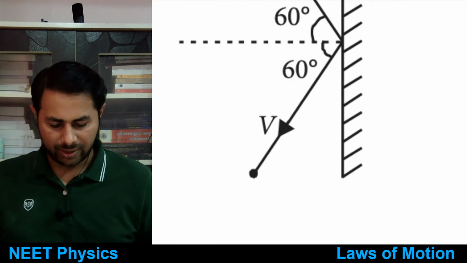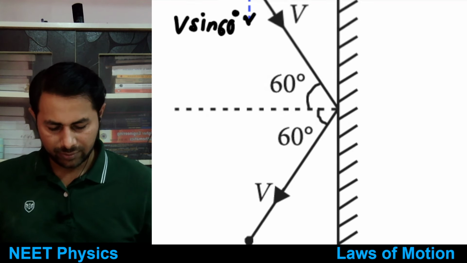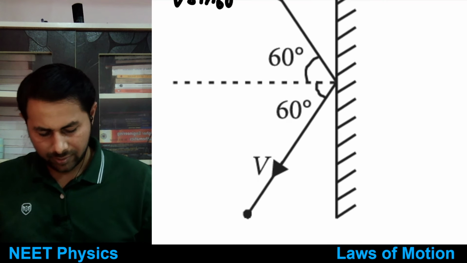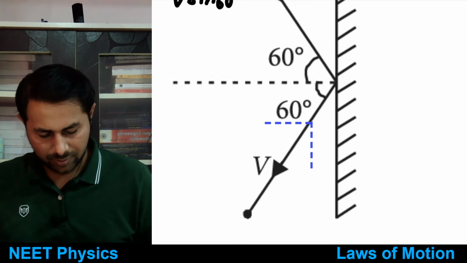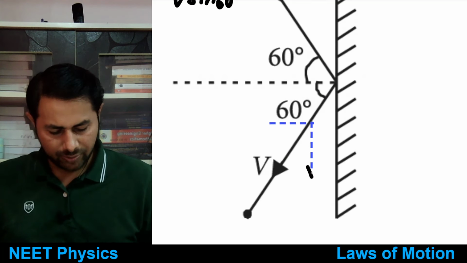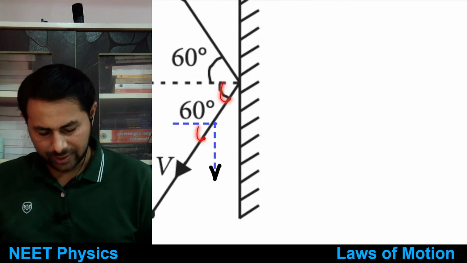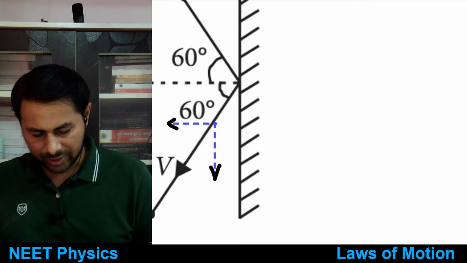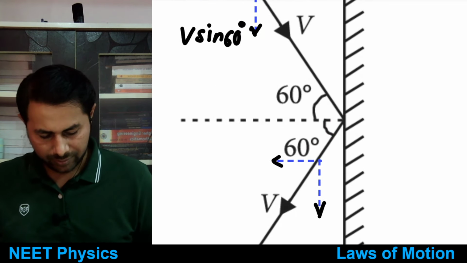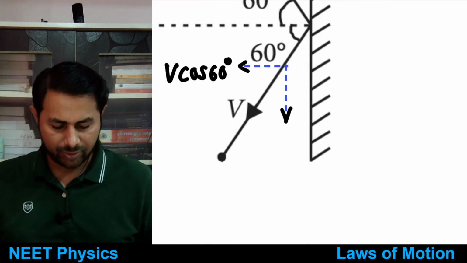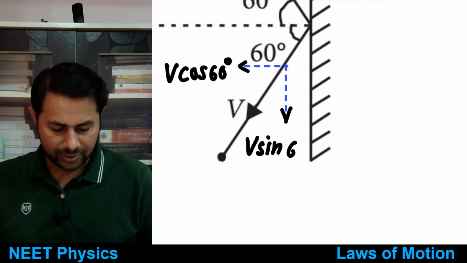Similarly velocity here will have two components too. This angle is 60, so this is v cos 60, and this component is v sin 60.